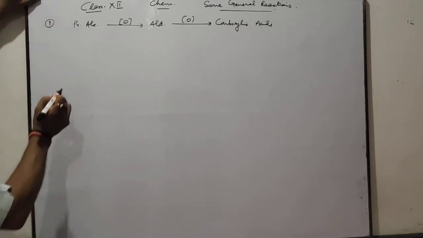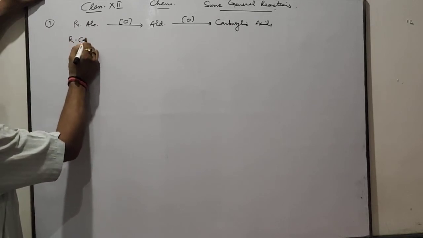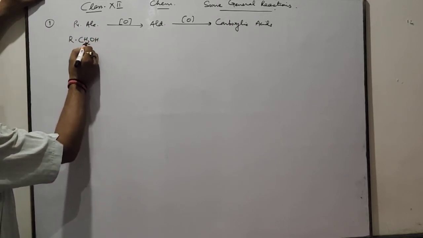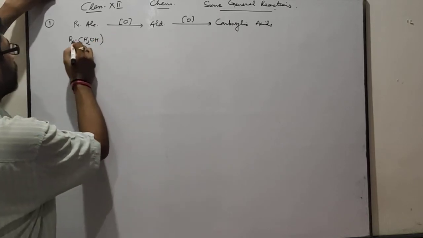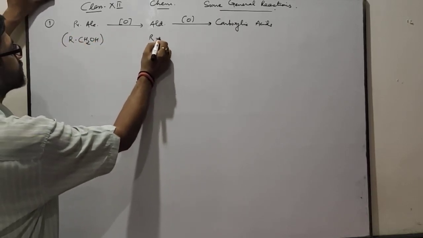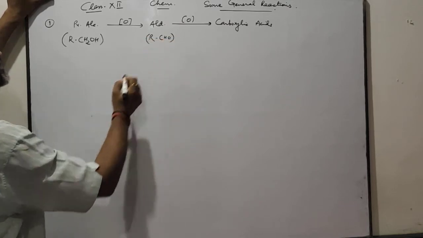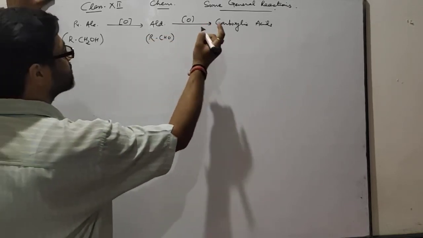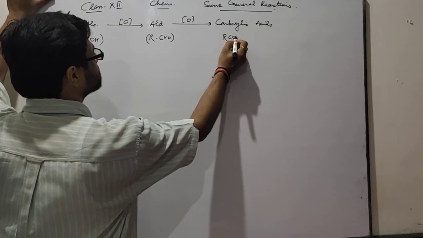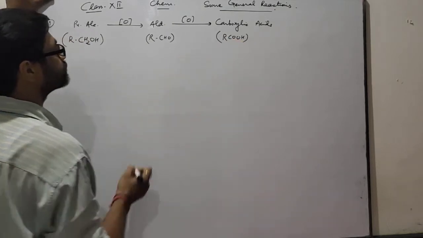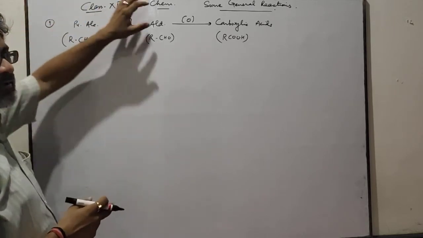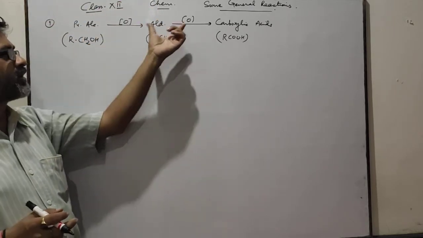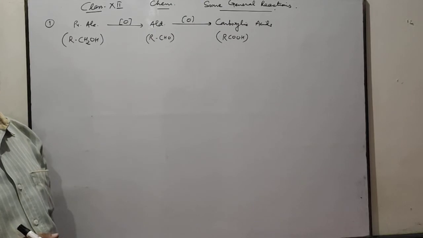Here, primary alcohols. What are primary alcohols? This one. This is the primary alcohol, which on oxidation forms RCHO, means aldehydes, which again oxidized to form RCOOH. Means when primary alcohol is oxidized, it forms aldehyde, which again oxidized to form carboxylic acids.